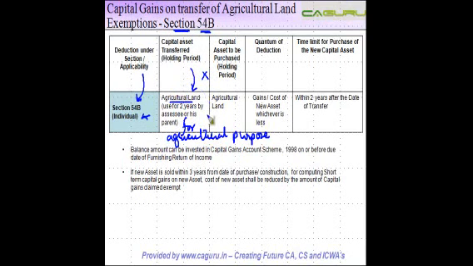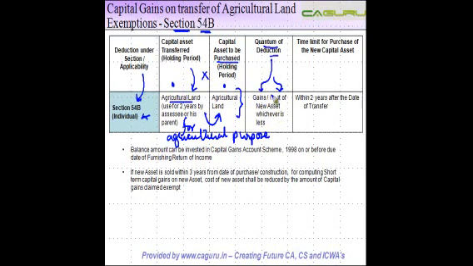Then the gains which have arisen, or the amount that you have realized, should be invested. The capital asset which is purchased should be an agricultural land. So you sell one agricultural land which you were using for agricultural purposes and you purchase another agricultural land. When you do this, the quantum of reduction available to you is either the amount of capital gains or the cost of the new asset, whichever is less.